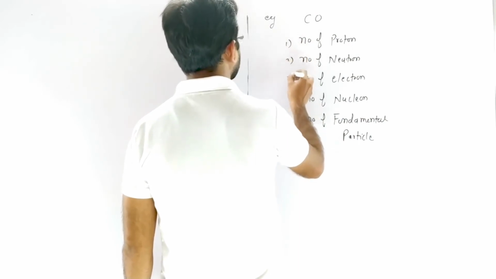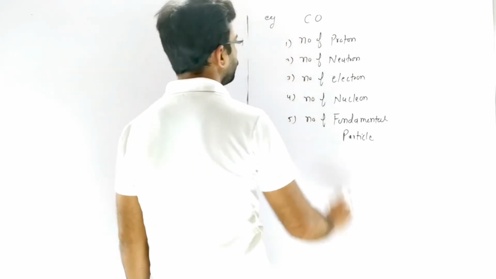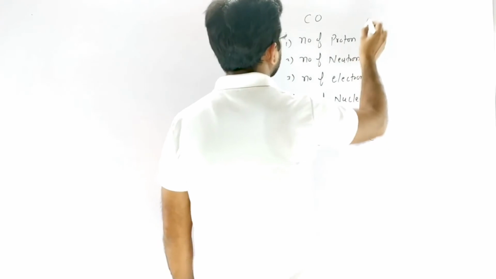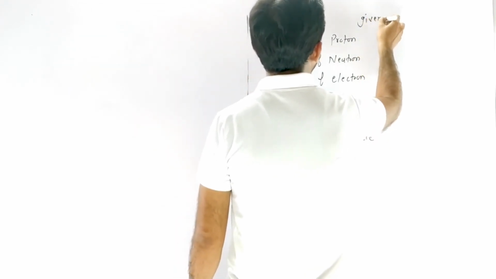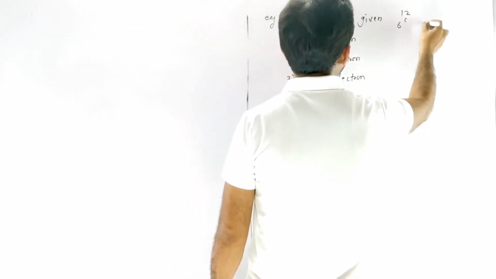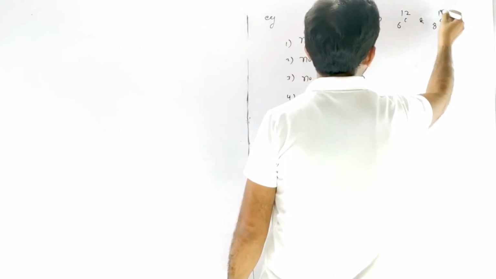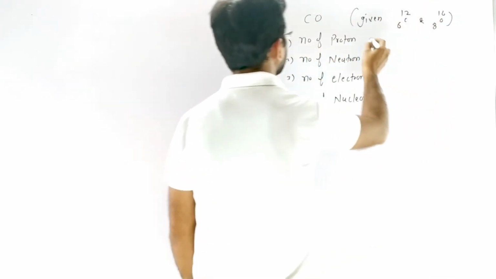We calculate all these things in the CO molecule. And it is given that in CO, carbon is 6C12 and oxygen is 8O16.